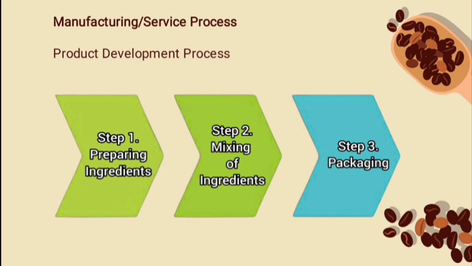Step 1, preparing of ingredients. Prepare all the tools, ingredients, and utensils that we will use for the production. Step 2, mixing of ingredients. After preparing and measuring, mix all the ingredients based on the product chosen to make. Step 3, packaging. Usually packaged in polyethylene bags to retain the aromatic qualities, so it must be hermetically sealed. It's usually packaged in resealable plastic film, aluminum foil, or cans.